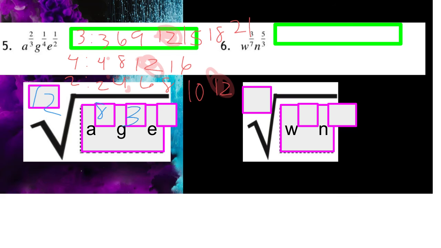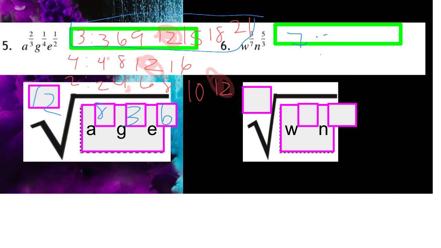And then same thing for E. What times 2 gives me 12? Well, 6 times 2 gives me 12. So 6 times 1 is just 6. And then same thing for this one over here. We need to find the same denominator. So we're going to have to do 7. And we already did 3, so let's not do 3 anymore. The 3 is going to be right here, okay?